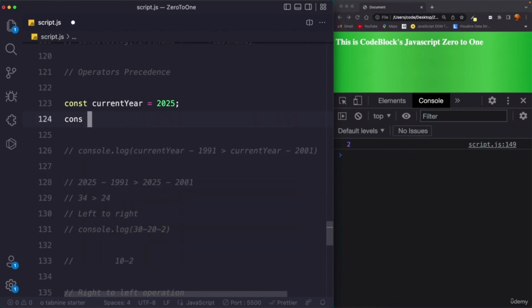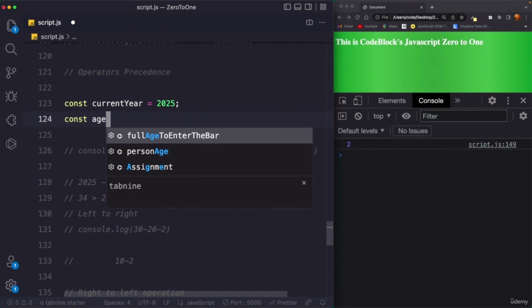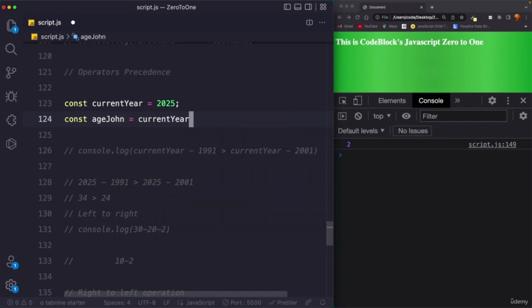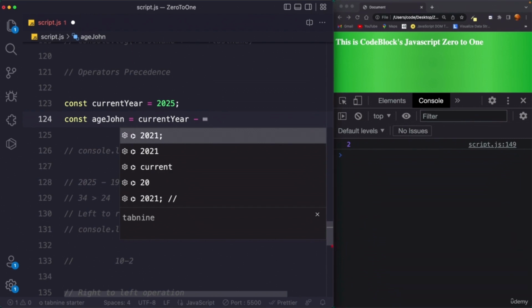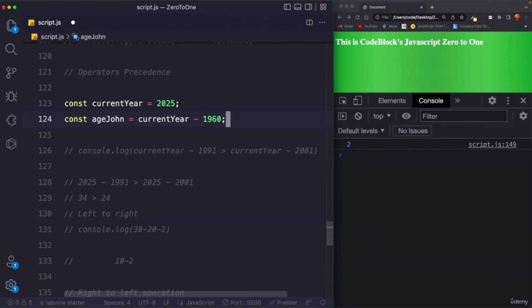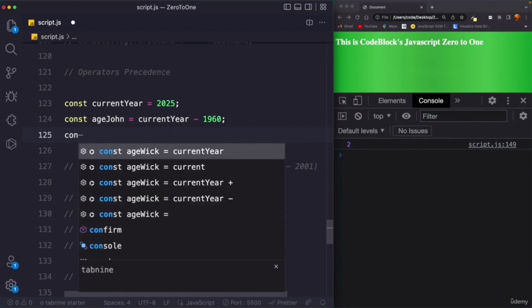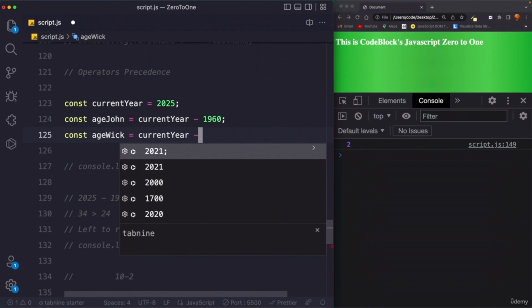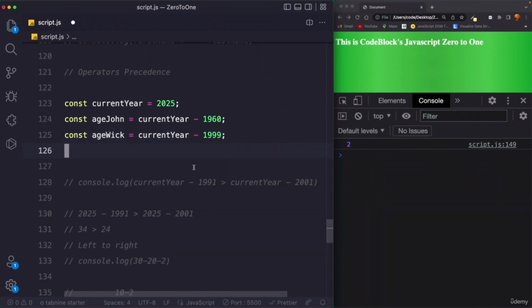So I can say const ageJohn equals currentYear minus the birth year. I can say he was born in 1960, and then I can say const ageWeek, and he was born in 1999. And now let's find out the average age.